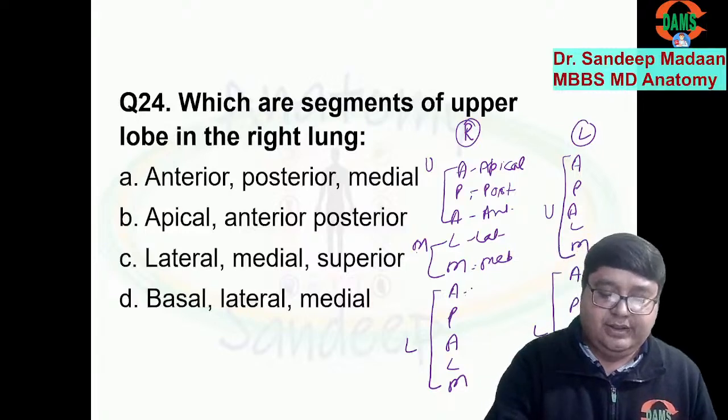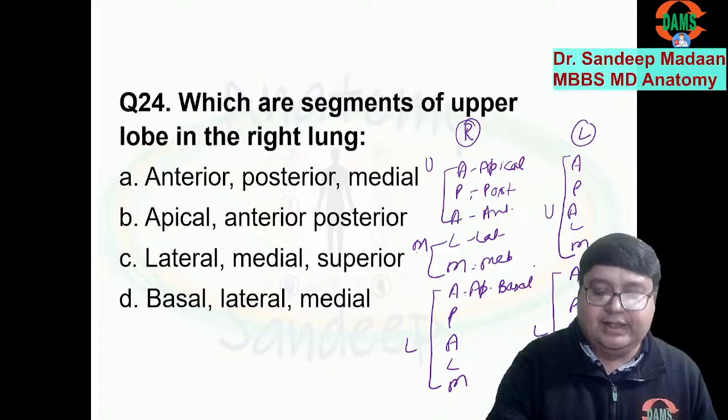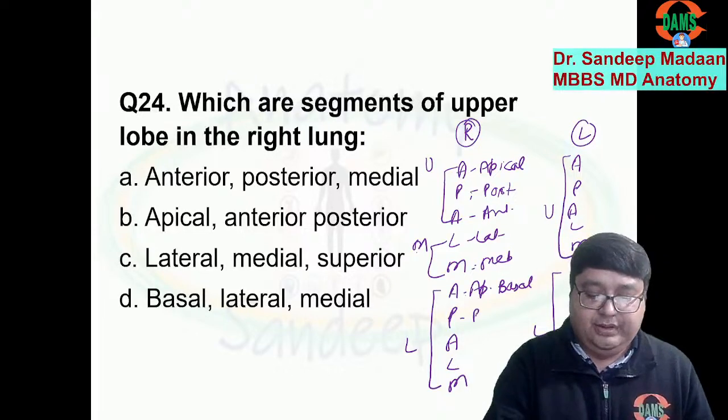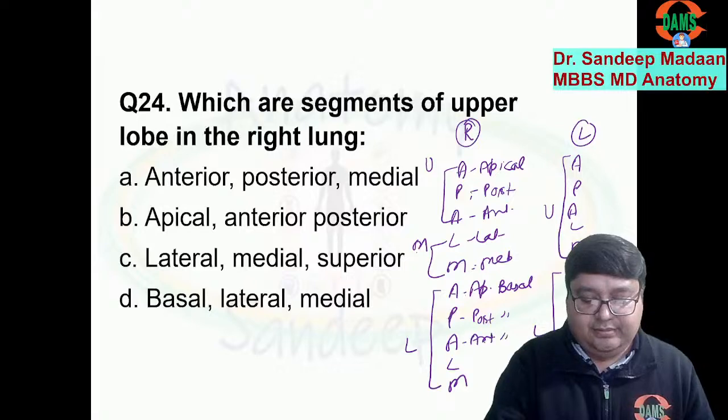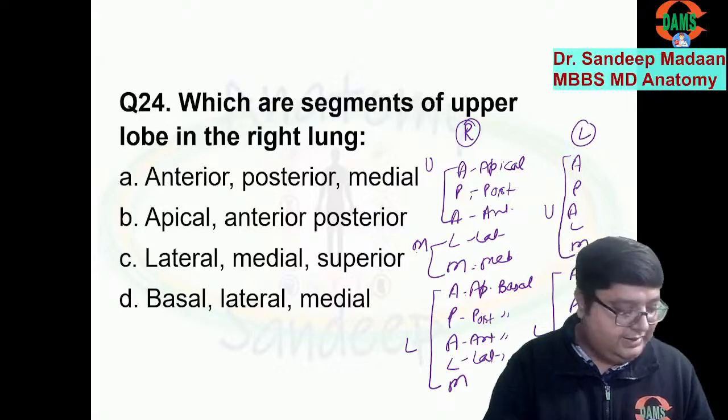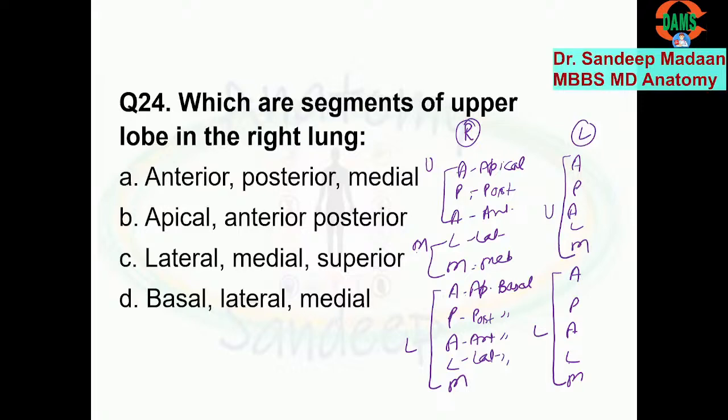So A for apical, as we understand, but what will we add? Basal. It becomes apical basal. P for posterior basal. A for anterior basal. L for lateral basal. And this will be medial basal. I hope you understand this much over here.